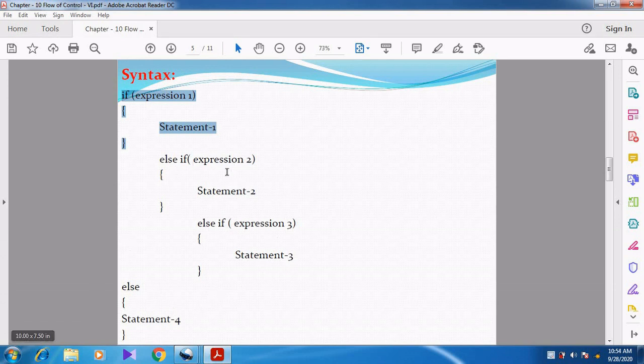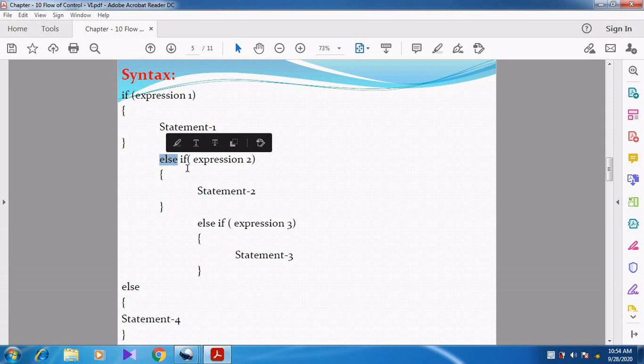Out of the block means we are not going to execute or see anything else. So whenever expression 1 is true, statement 1 is executed, and then we come out of this if else everything.